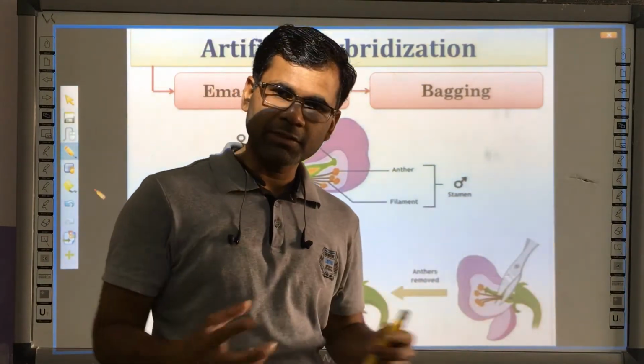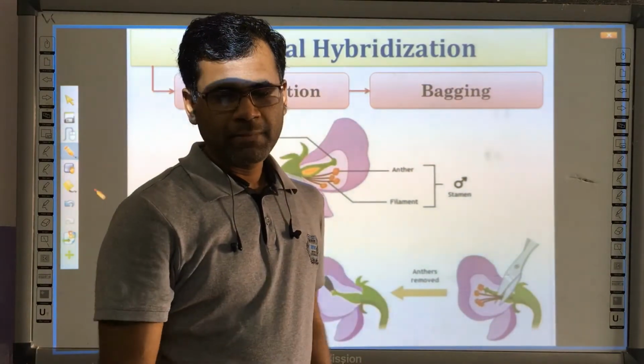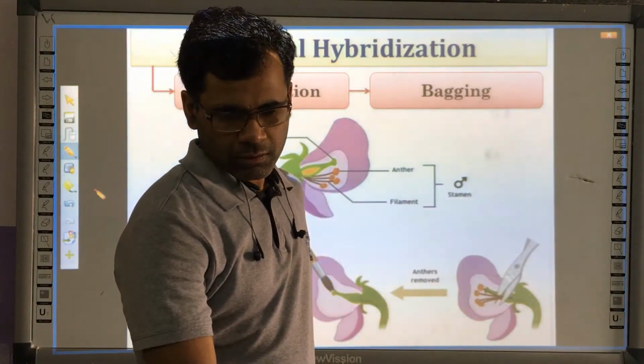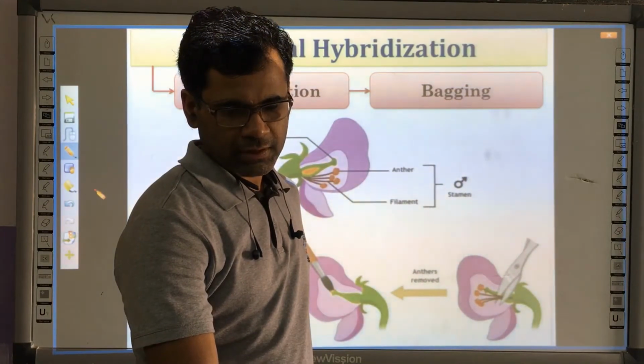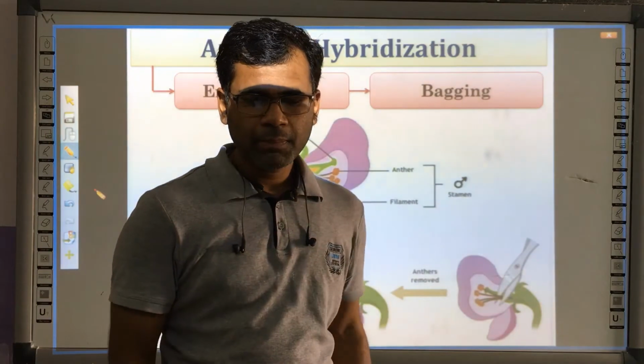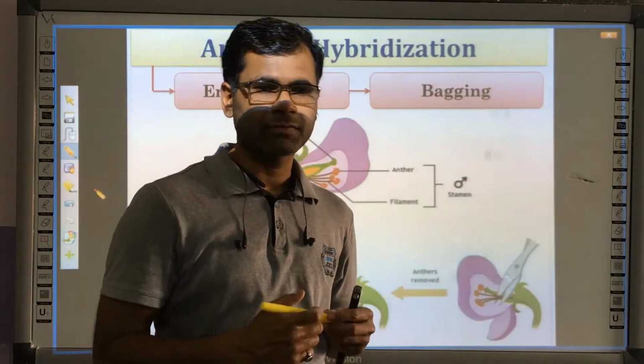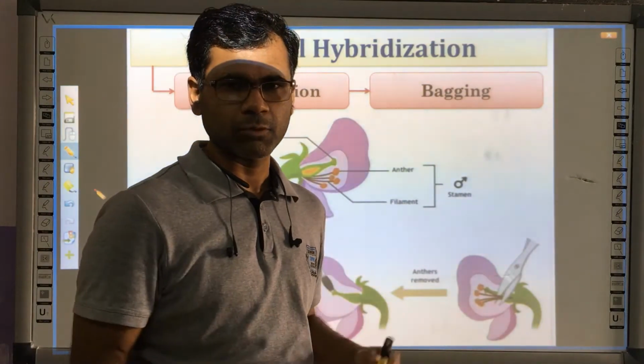In dichogamy we have studied two components, protandry and protogyny. The third one we have discussed is hercogamy. In hercogamy, we have seen that the heights of the stigma and anther are different.